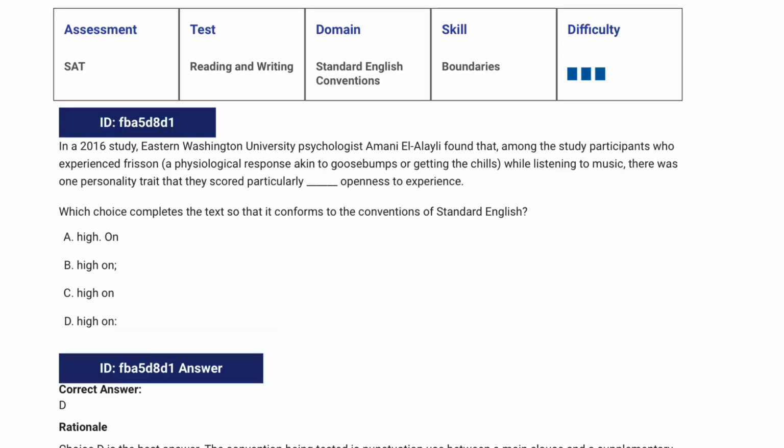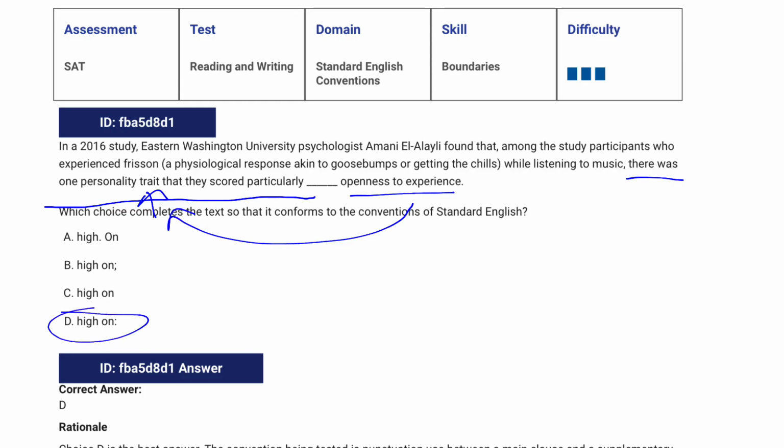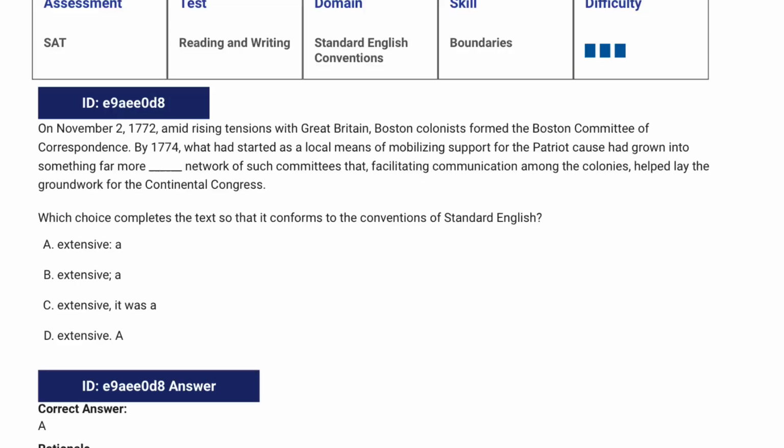Here's another example. There was one personality trait they scored particularly high on: openness to experience. So this replaces that one personality trait with the more specific version, the exact personality trait that they were looking for, openness to experience. This one's a little bit longer, but it still qualifies.